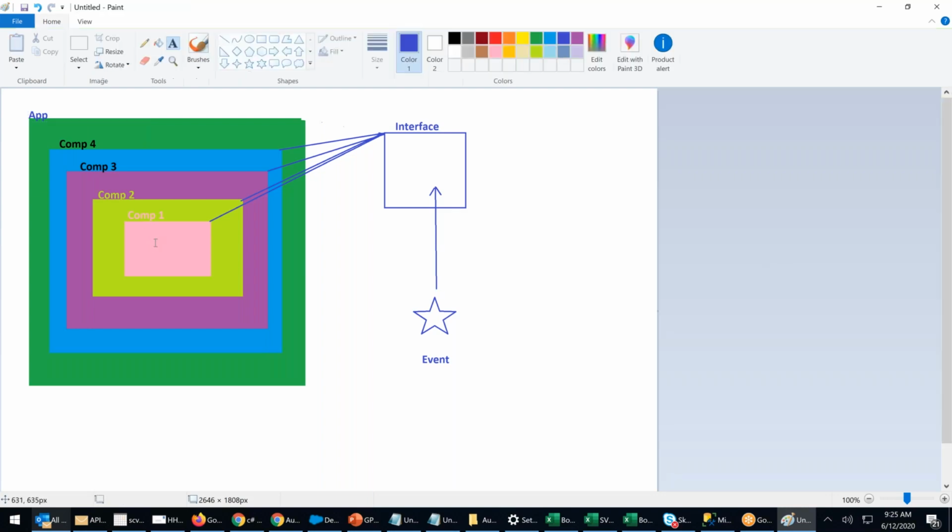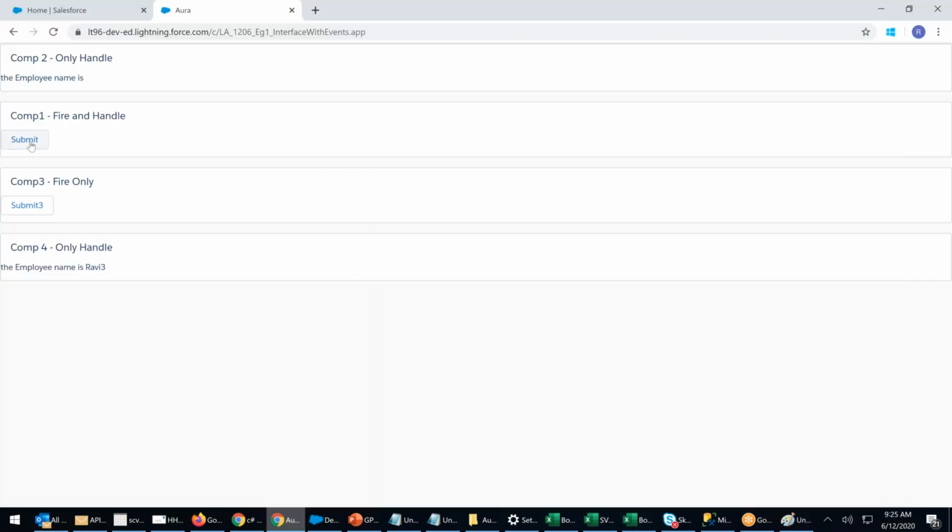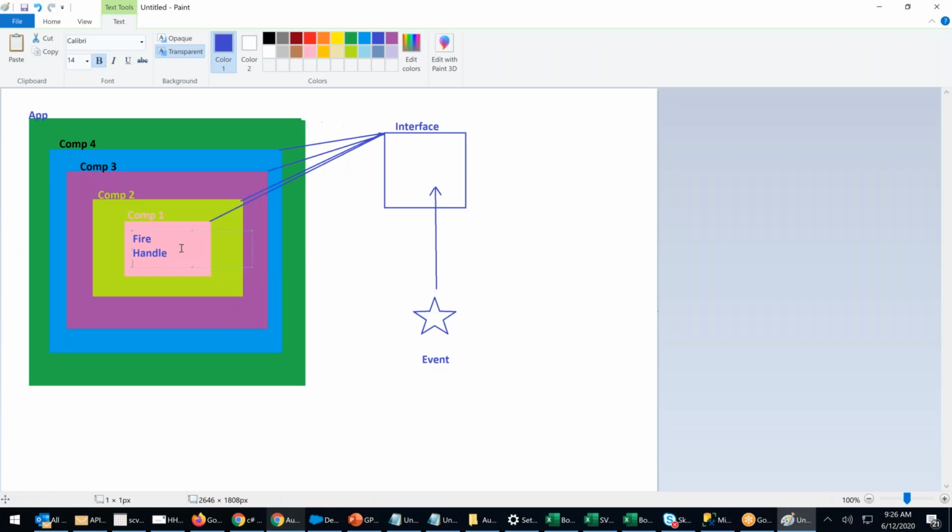Component 1 is fire, handle. Tell me now, in the component 1, if it's getting fire, who can handle? Component 2 can handle, component 3 can handle, component 4 can handle, right? Now that is exactly it. Whenever I press the component 1 button, everyone can handle. See, component 4 is also showing Rupam, component 2 is also showing Rupam. Up, up, up, everyone can handle, right?